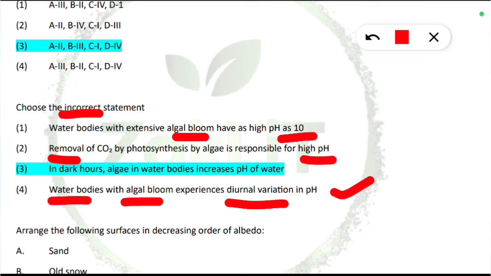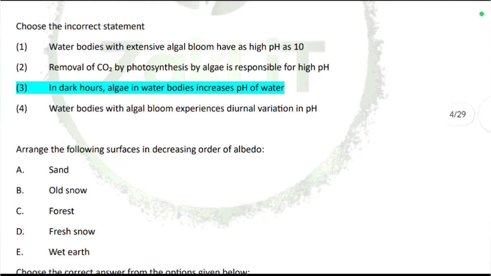In dark hours, algae in water bodies increase the pH of water. It will decrease. Yes, in the dark hours, as light is not present, the algae won't be able to photosynthesize and increase the pH. They will be decreasing the pH of water.